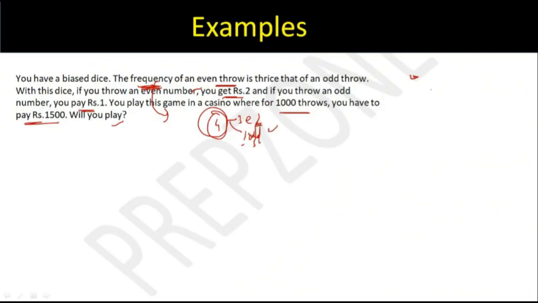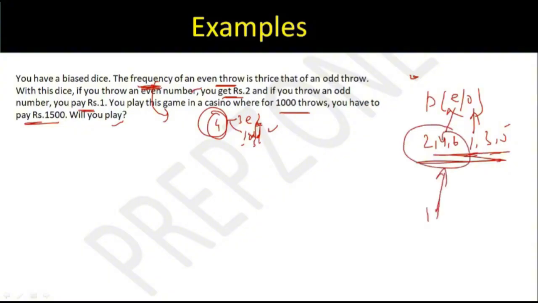In an ideal non-biased dice, what is the probability of having an even number or an odd number? You have how many even numbers? 2, 4, and 6 are the even numbers, and how many odd numbers you have? 1, 3, and 5. So we say that the probability of 1 is 1 by 6, every number is 1 by 6. So probability of even is nothing but 1 by 2, and probability of odd is also nothing but 1 by 2. But this is essentially that the frequency is same, right? But here, because the question says that the frequency or probability of even is thrice that of an odd throw.